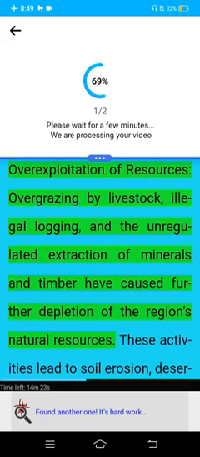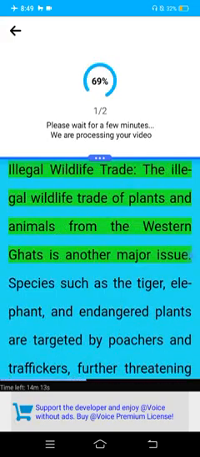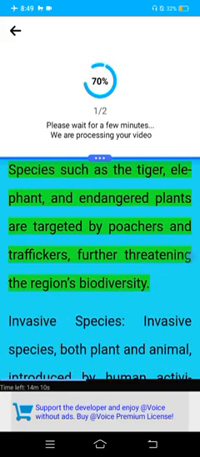Overexploitation of resources. Overgrazing by livestock, illegal logging, and the unregulated extraction of minerals and timber have caused further depletion of the region's natural resources. These activities lead to soil erosion, desertification, and the destruction of fragile ecosystems. Illegal wildlife trade. The illegal wildlife trade of plants and animals from the Western Ghats is another major issue. Species such as the tiger, elephant, and endangered plants are targeted by poachers and traffickers, further threatening the region's biodiversity.